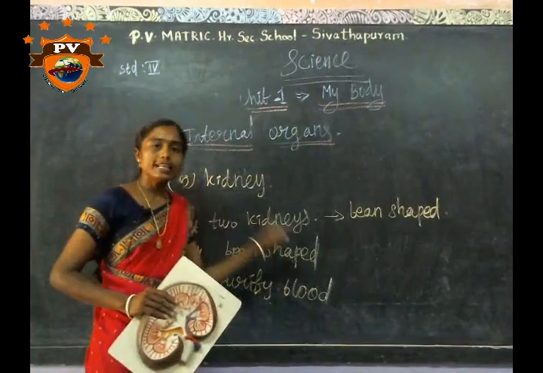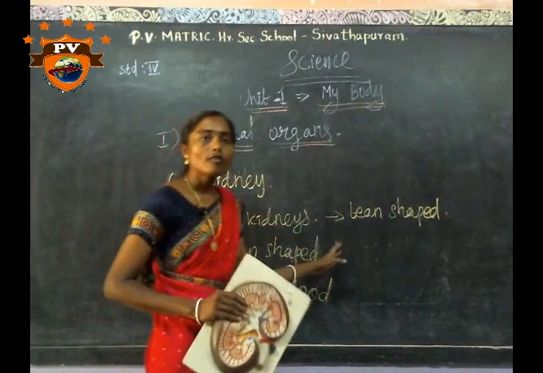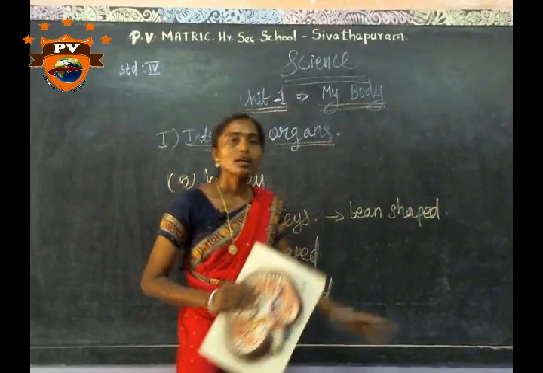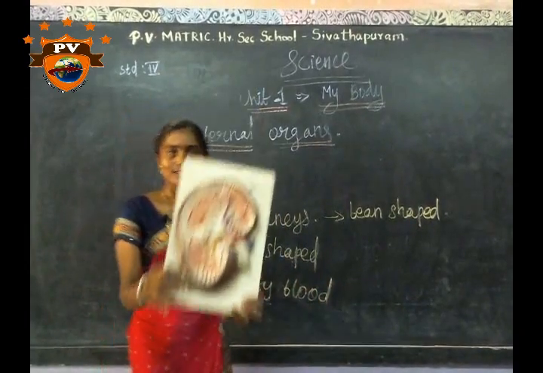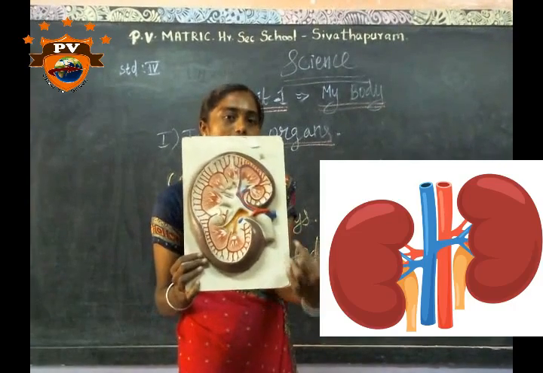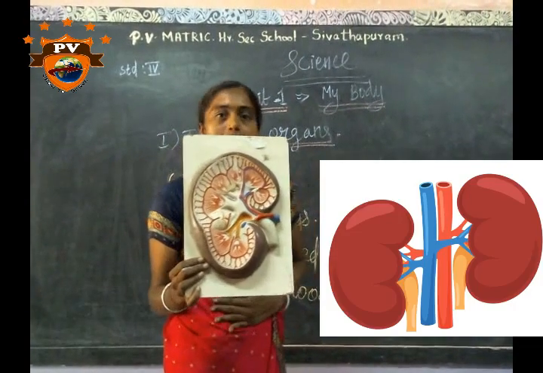We have 2 kidneys, present in our abdomen. The structure is bean shaped. This is a model of a kidney. One pair of kidneys is present in our body.